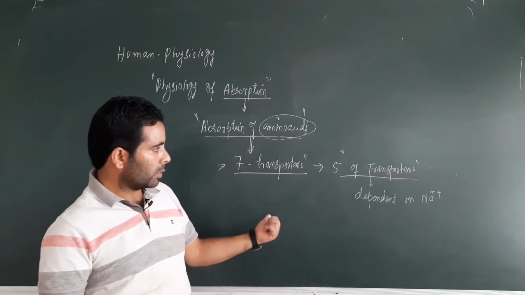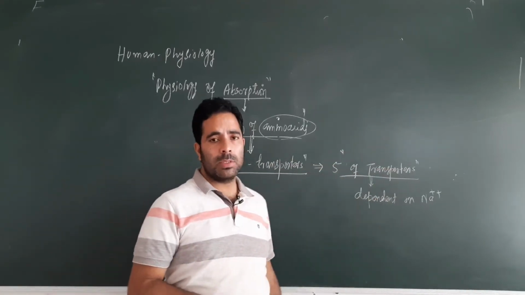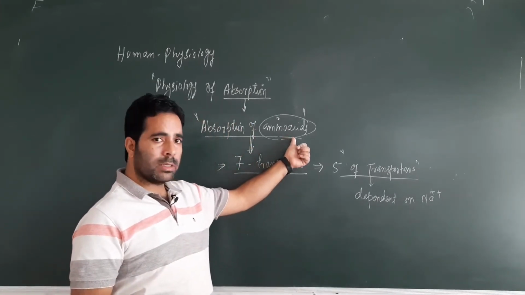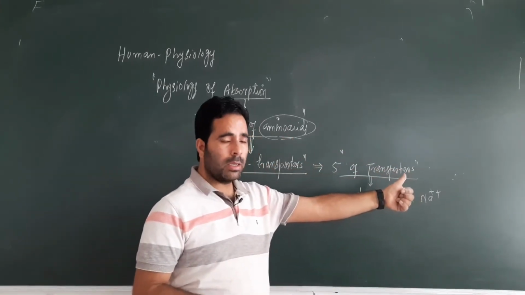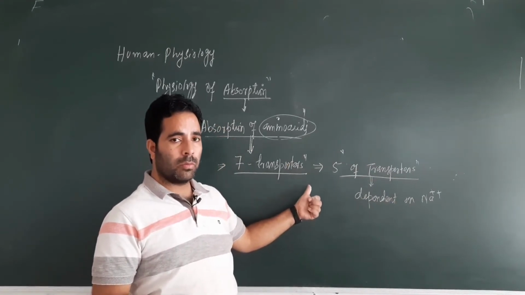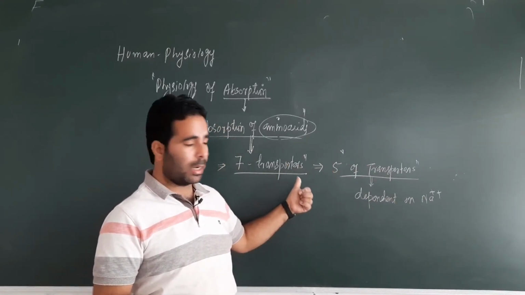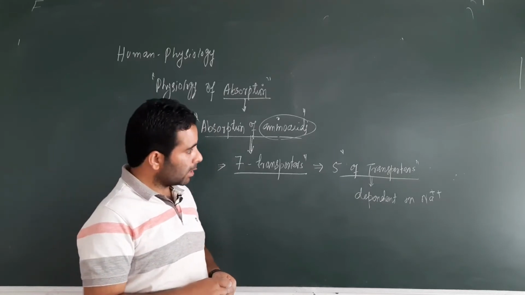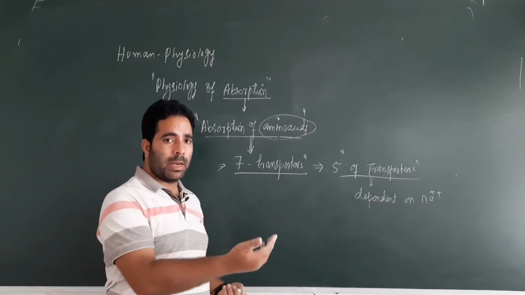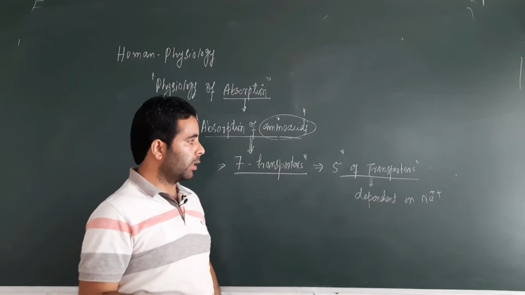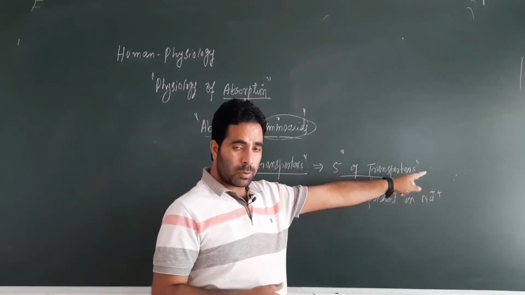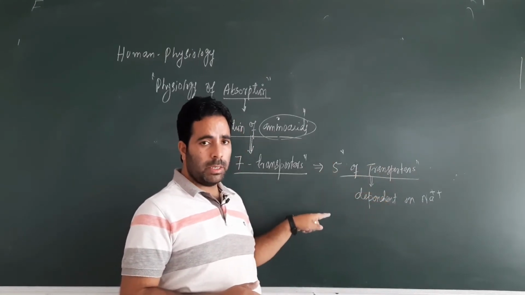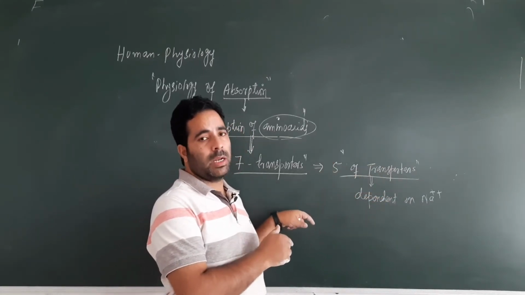So if the process is just like the glucose and galactose, we can again say that absorption of amino acids from the luminal side into the blood across the enterocyte occurs by the process of secondary active transport, because again two molecules are moving in the same direction, one actively, another passively.